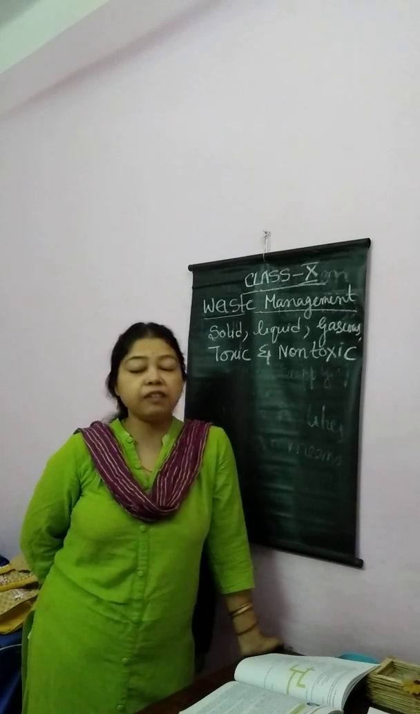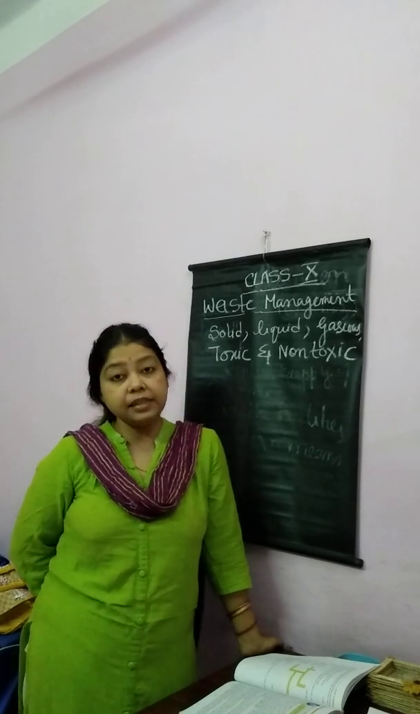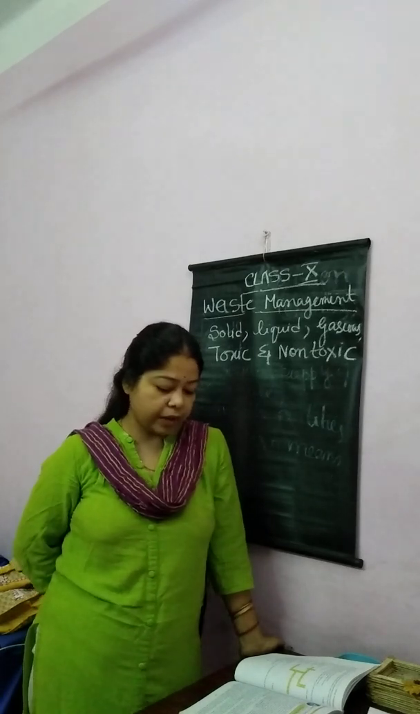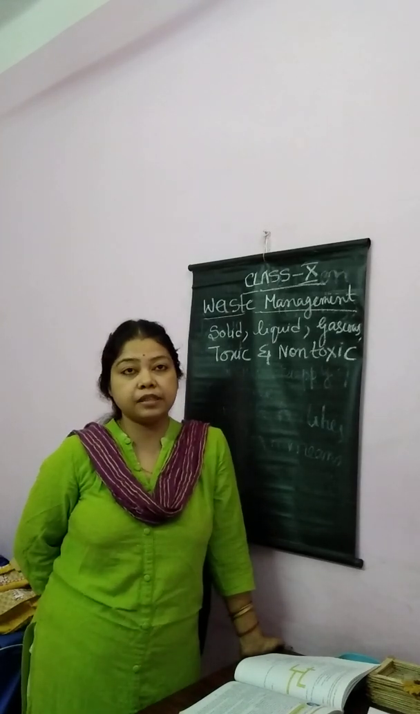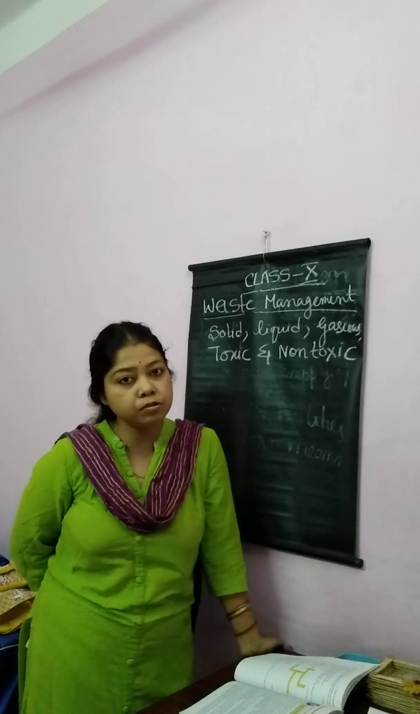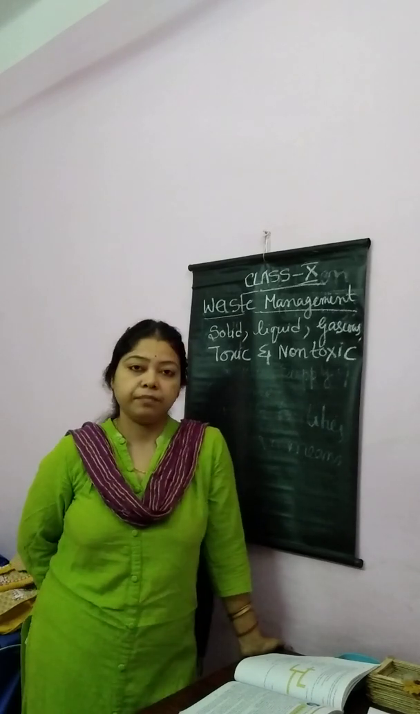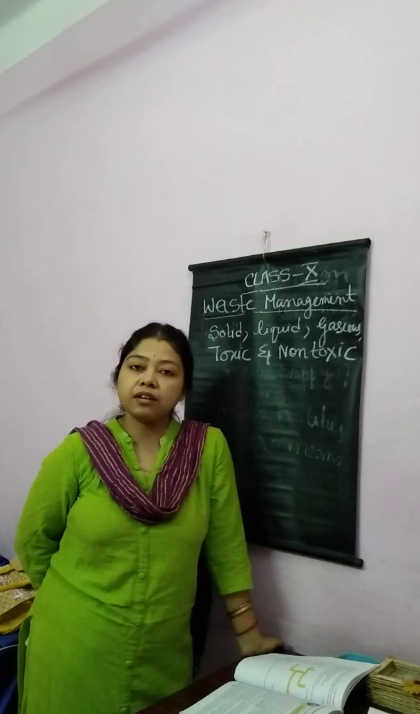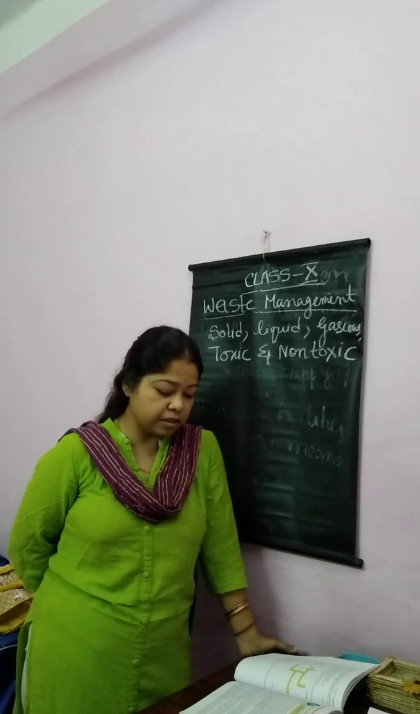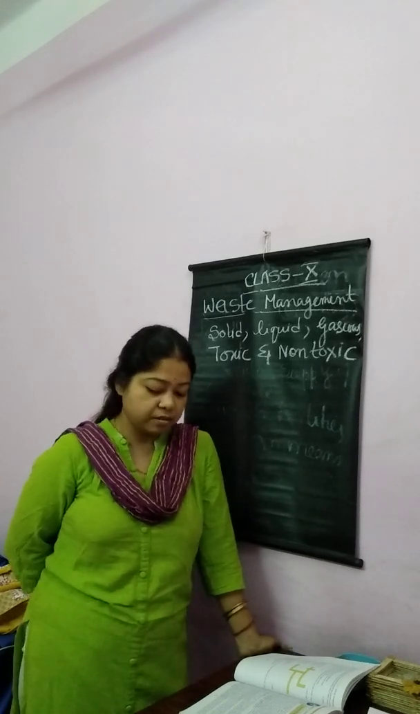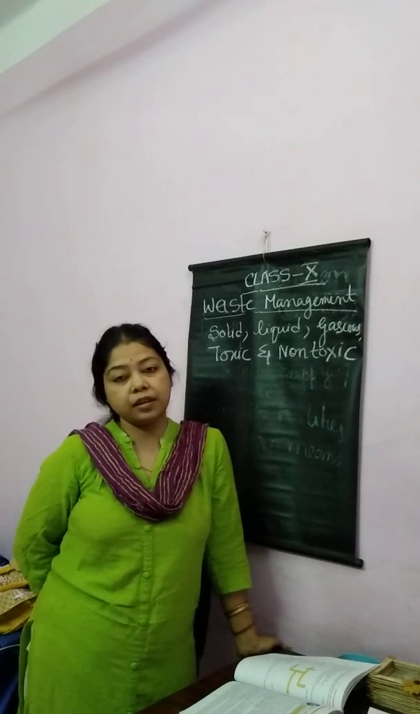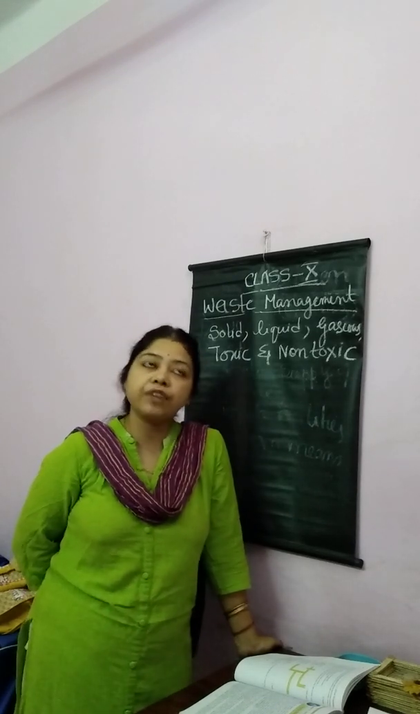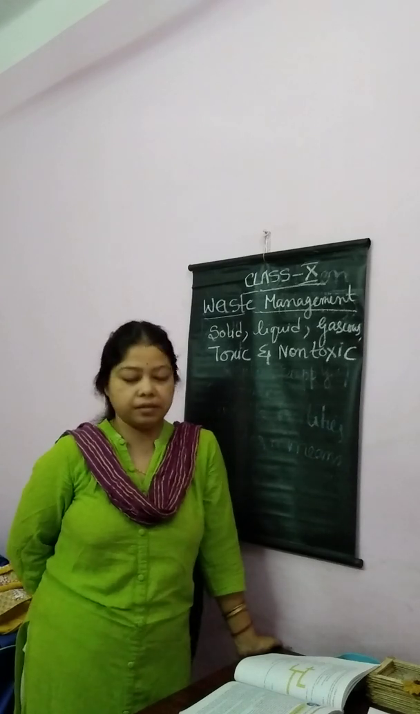Then liquid waste. Liquid waste means the things that are liquid in nature, like used oil, excess manure, sewage, and effluents from industries and households. All these are liquid waste. Then gaseous waste, the waste that is gaseous in nature. Gaseous waste includes dust, fumes, gases, cigarette fumes, etc., emitted from households, industries, and vehicles. All these are gaseous waste.